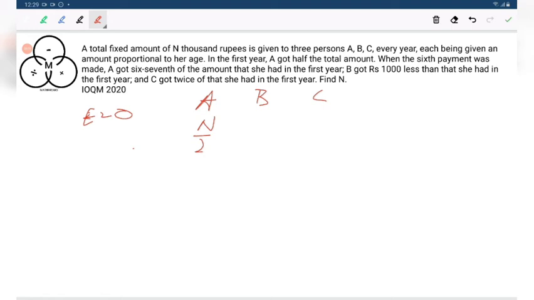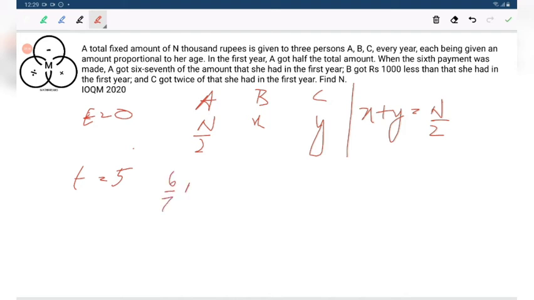Suppose B gets x, C gets y. So from this you can infer that x plus y equals to n by 2. When the sixth payment was made, time will be 5 years then, isn't it? Then only they will get the sixth payment. This will be 6/7 into n by 2.